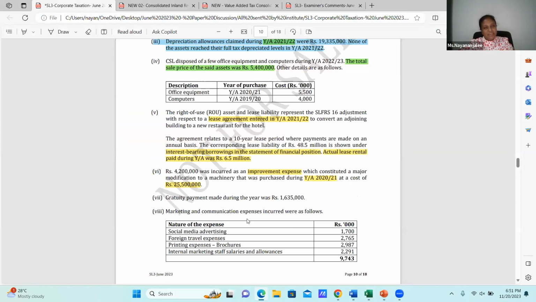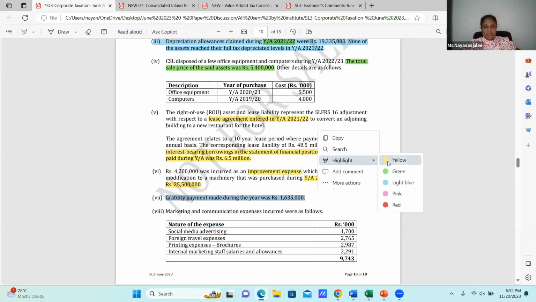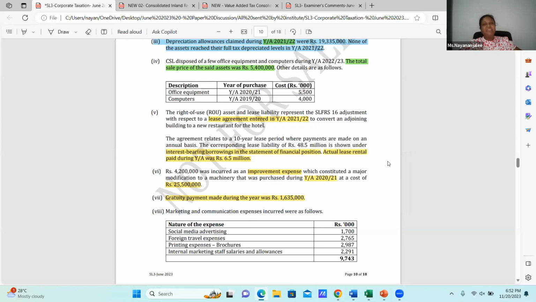Then the next one, the easiest adjustment, which is gratuity payment made during the year, was 1,635,000. While doing this, I'm taking the gratuity provision also. But this is the gratuity payment, which is an allowable deduction. Deduction means it's not a deduction from your profit before tax. It's my actual utilization. The actual utilization, which we have charged to the retirement benefit obligation as a payment in the financial position, we need to take to the tax computation. Since we are disallowing the provision, the actual utilization we need to allow.